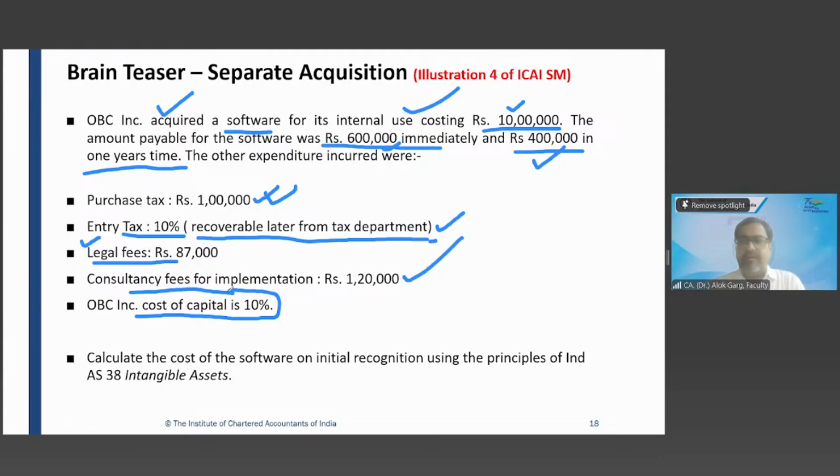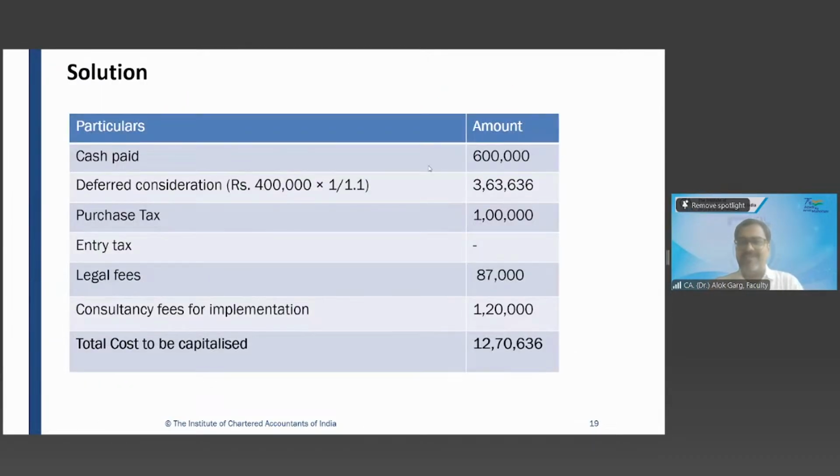Okay, so are you saying the 4 lakh rupees which I am going to pay after 1 year, I need to compute what is the cash price equivalent, what is the value today of 4 lakh which is going to be paid in future, right? Yes, sir. So it means I have to discount the 4 lakh rupees. Okay. You guys are very smart.